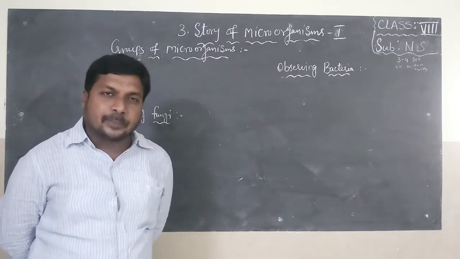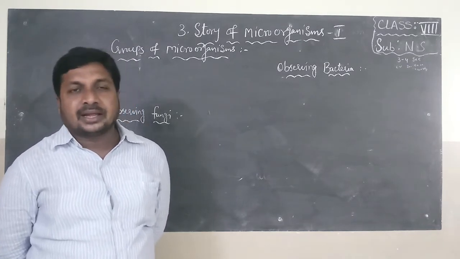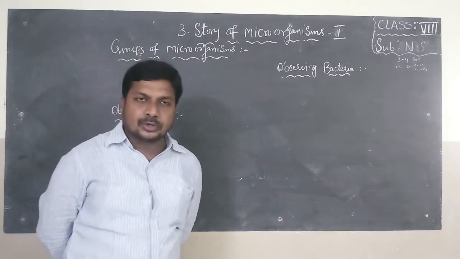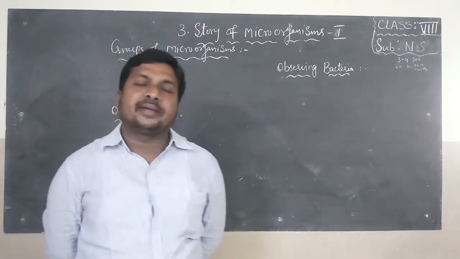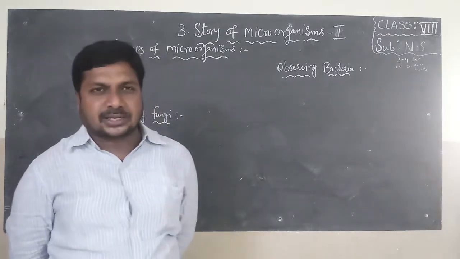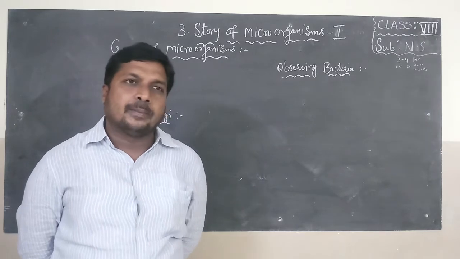Once again, I repeat the topic. Microorganisms are small organisms that can be seen only with the help of a microscope. We cannot see them with our naked eye. What is the reason? Because they have a simple body structure. They are simple creatures that can be seen only with the help of a microscope.